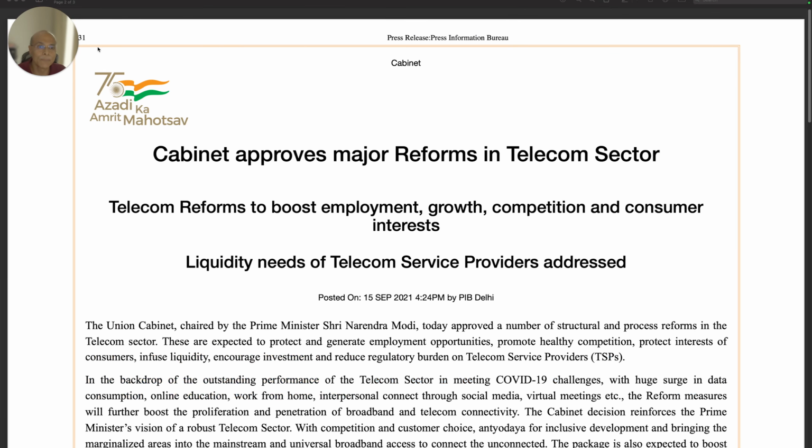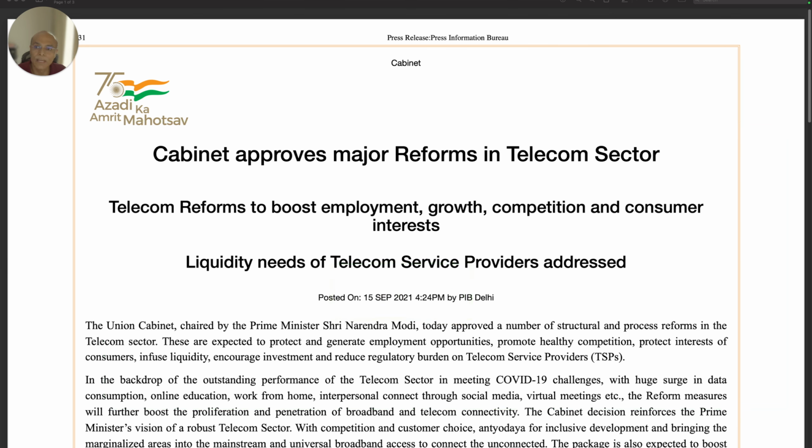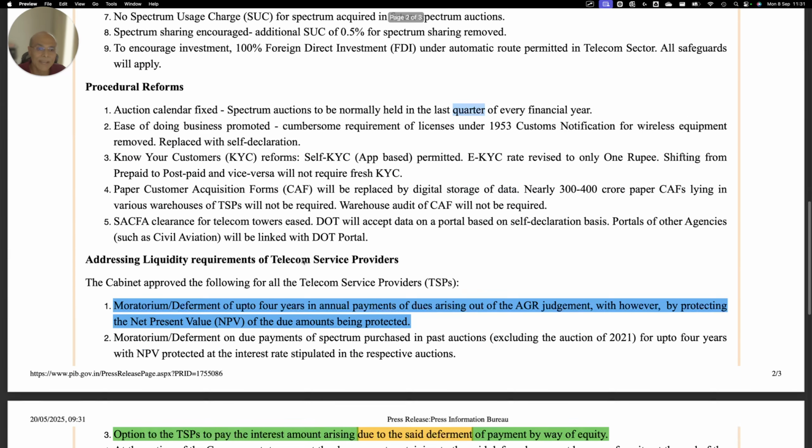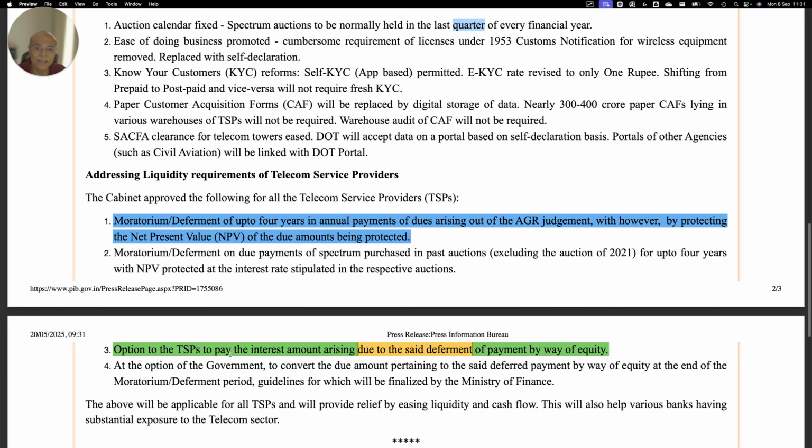Now, this was the PIB release on 15th of September 2021. In the PIB release, PIB talks about the moratorium being given, no confusion about that. And then it also talks about an option for the TSP to pay the interest amount arising due to the said deferment by way of equity. Now, what is this deferment? Because deferment is already there in the moratorium, so is it the full 4 years, or something less, right? That is what we are going to investigate.